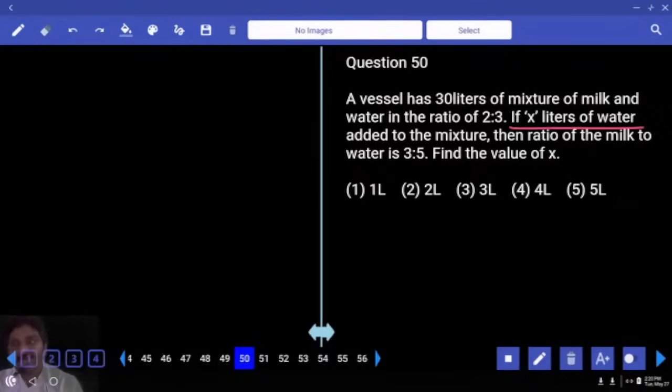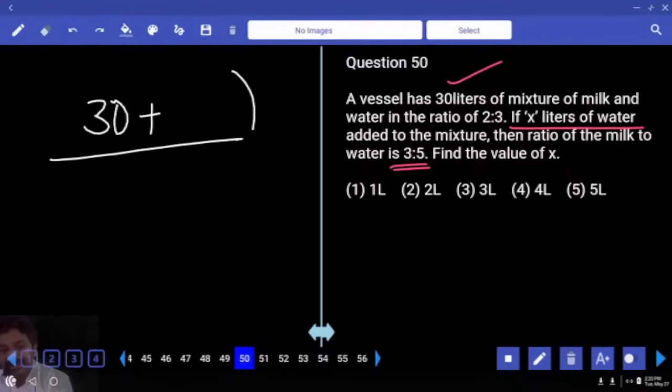After adding x liters of water, ratio becomes 3:5. Total how many parts? So final container should be a multiple of 8. Already how many liters we have? To the number 30, you need to add something, and this must be a multiple of 8. Can it be first option? No. Second? Yes, maybe. Hold it. Third? No. Fourth? No. Fifth? Second final.